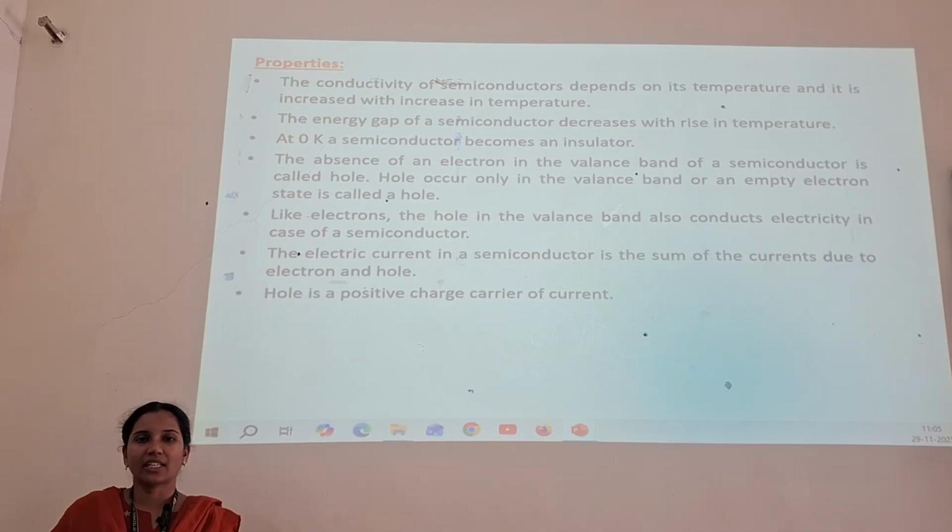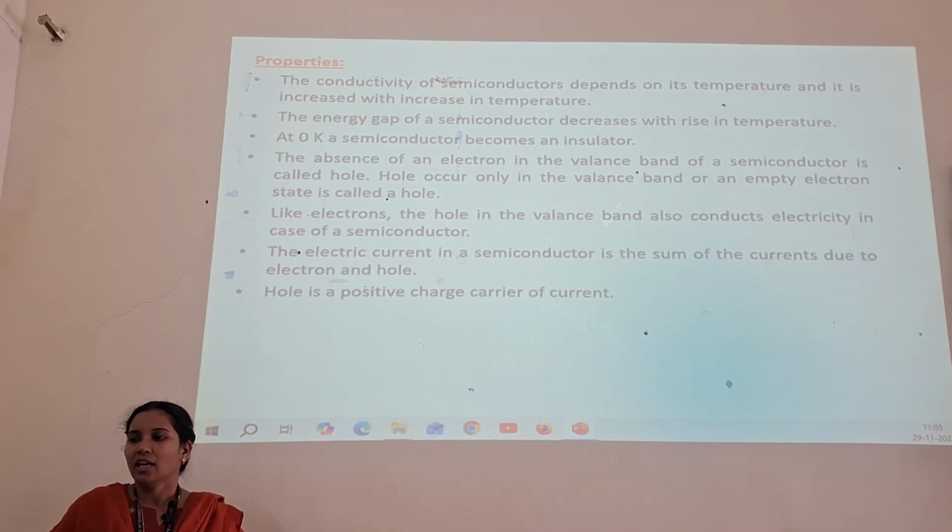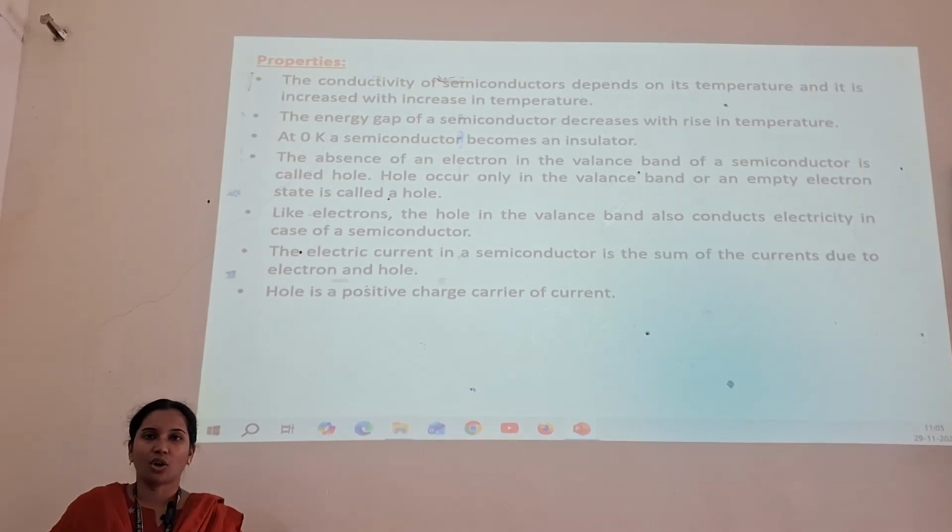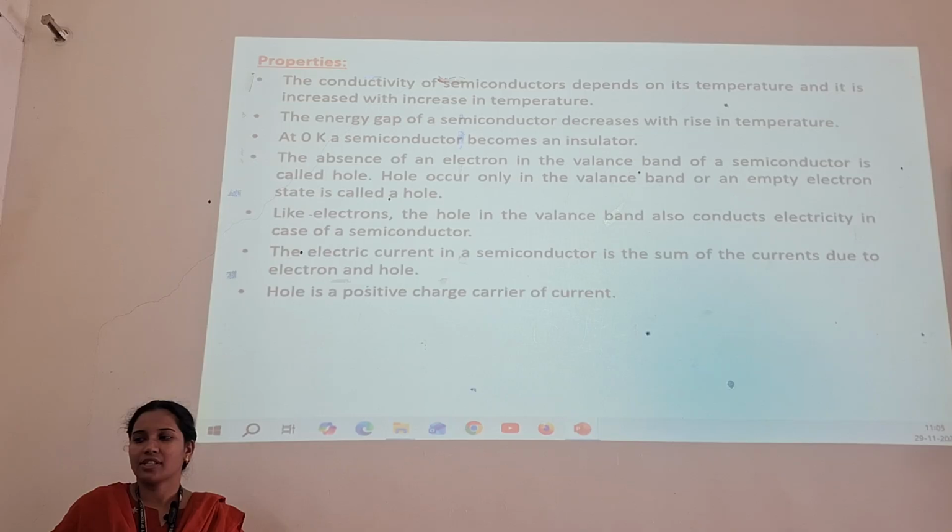The absence of an electron in the valence band of a semiconductor is a hole. Holes occur only in the valence band, where an empty electron state is known as a hole. The electric current in a semiconductor is the summation of the currents due to the electrons and the holes. A hole is a positive charge carrier current.